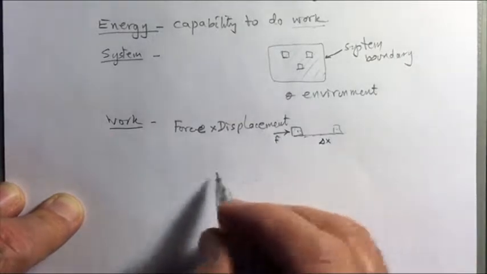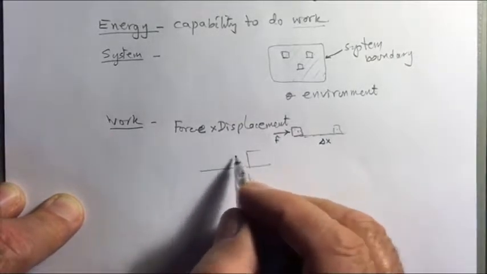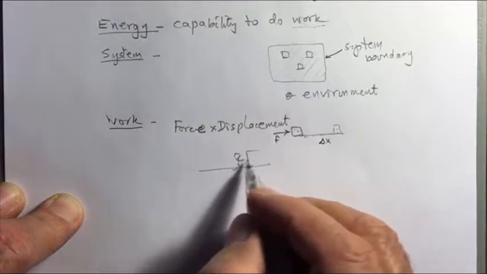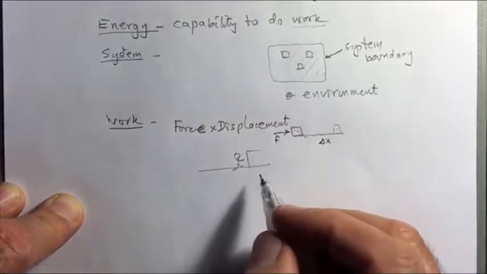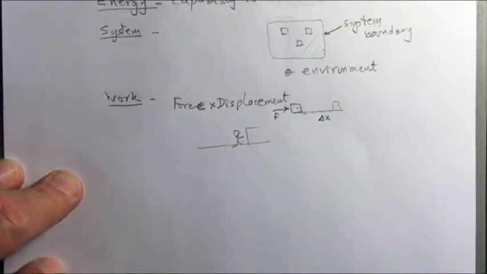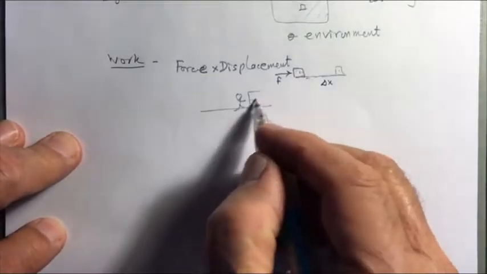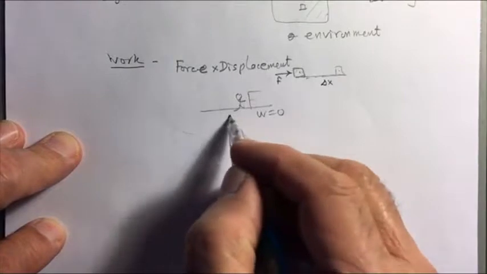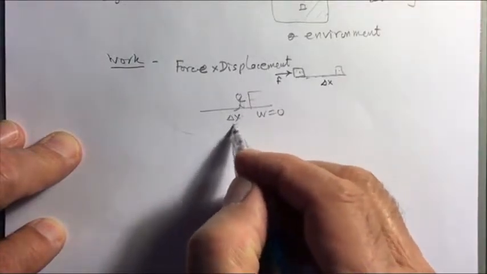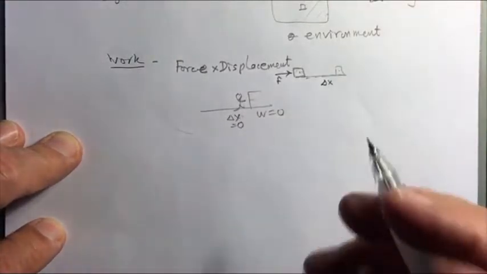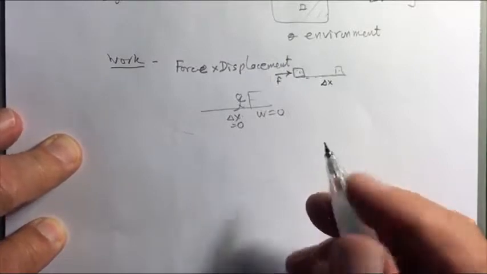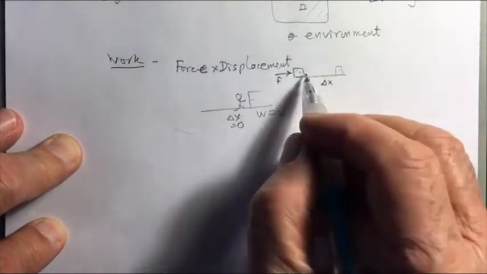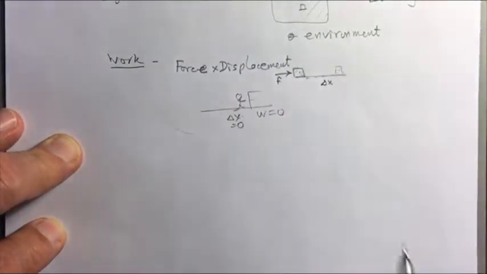Now if you stand in front of a wall and keep pushing the wall for hours, you would get tired. You might even get paid for it, but because the wall doesn't move, the work is zero. If the displacement is zero, then there is no work. So for work you have to have a motion. Something has to move in order for work to be done.